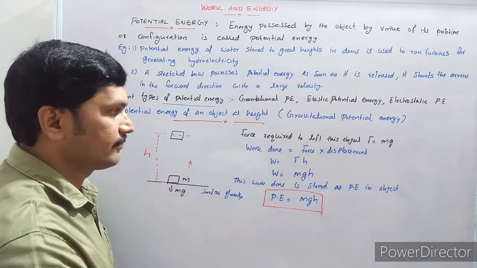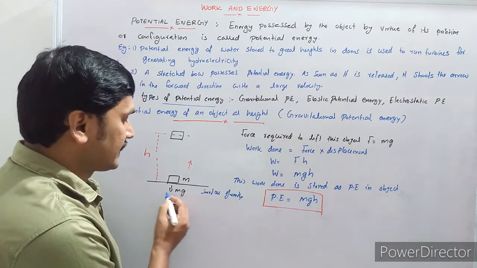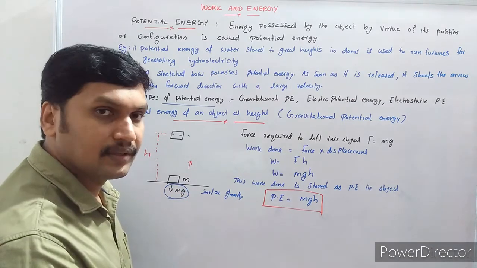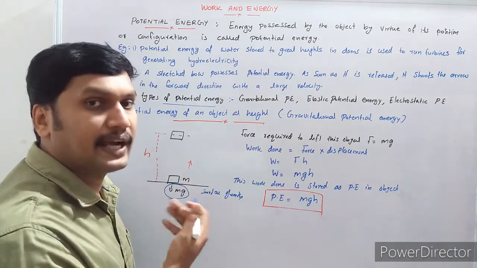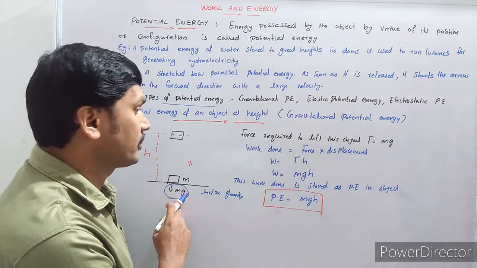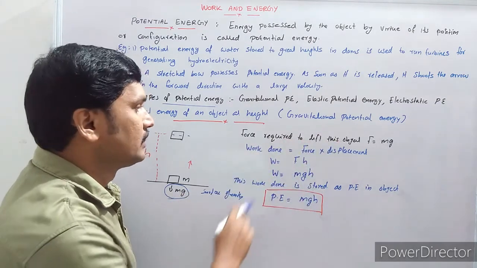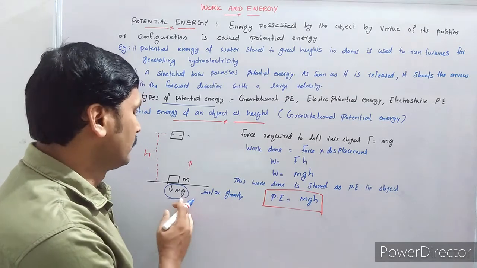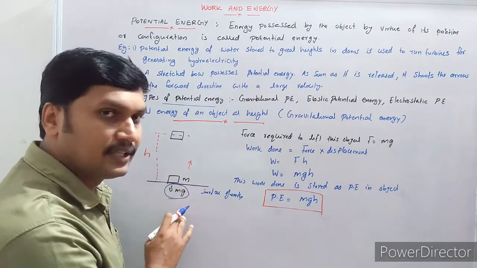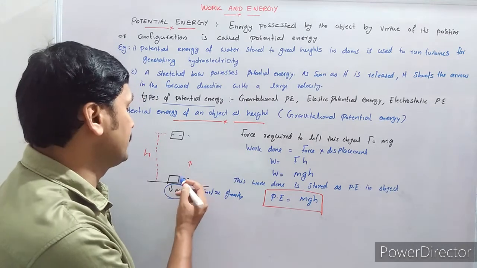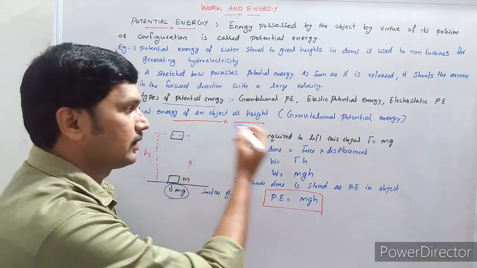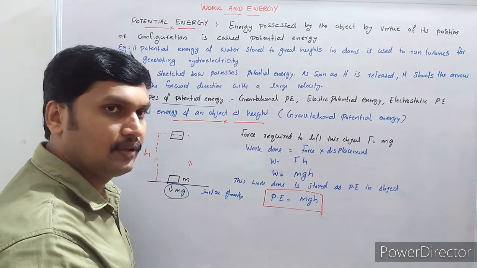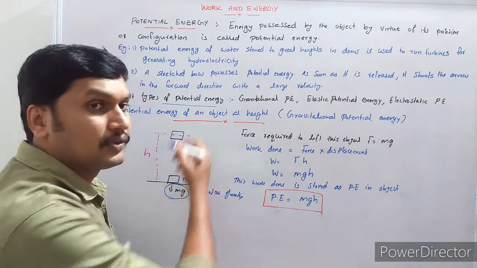The displacement is h. We know that Earth attracts this body of mass m towards it with a force of m into g. So if you want to lift the body without acceleration, the minimum force required for that process is m into g itself. The force required to lift this object without any acceleration is equal to the downward force, that is mg. This much attraction is there, but if you apply an opposite force of m into g, we can lift that object. So the minimum force required to lift the object is F = mg.